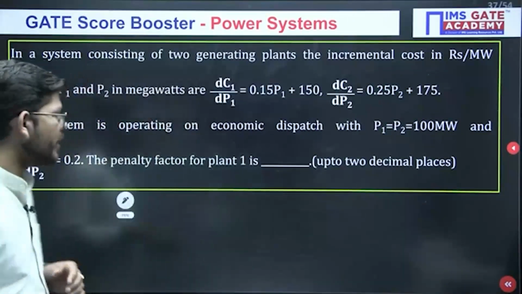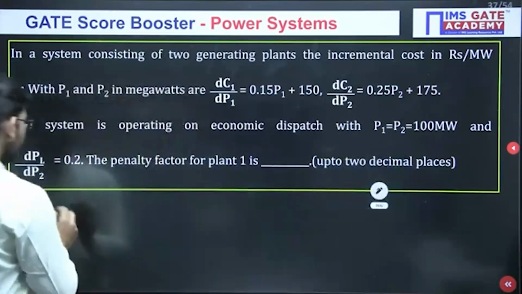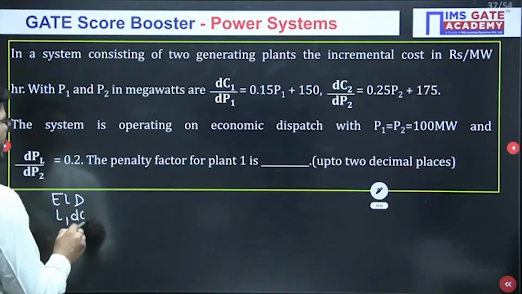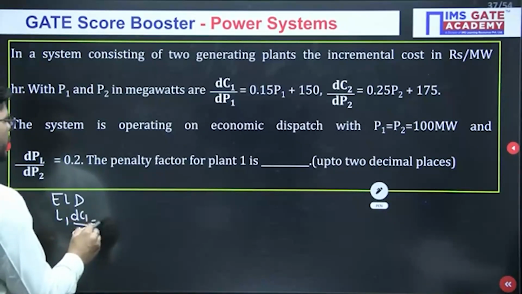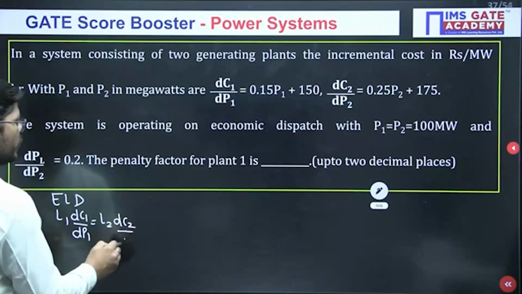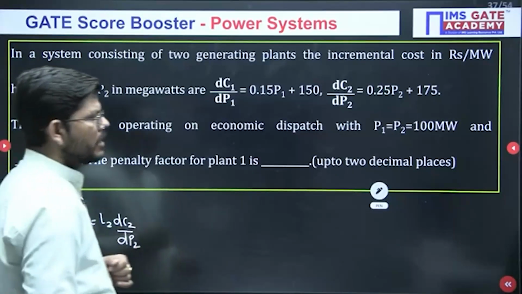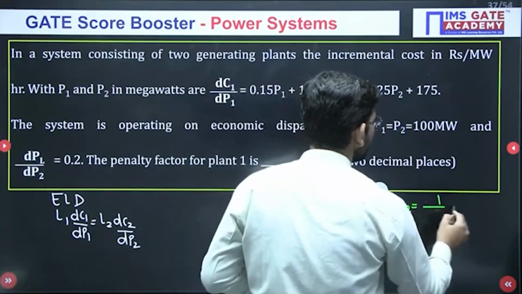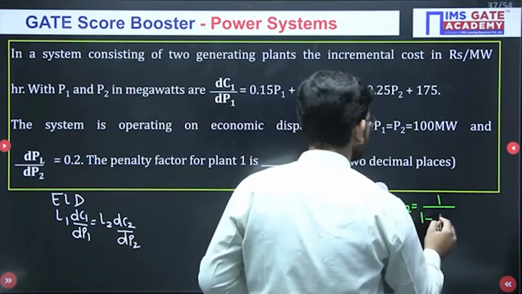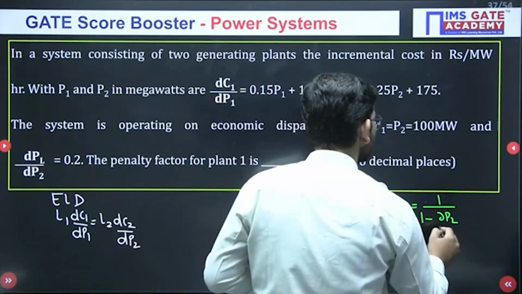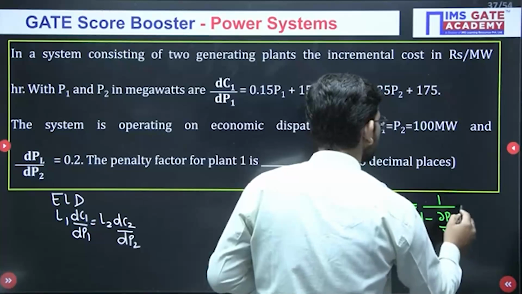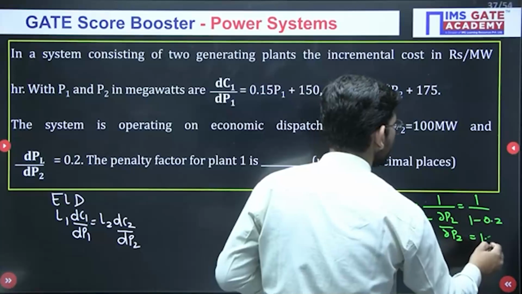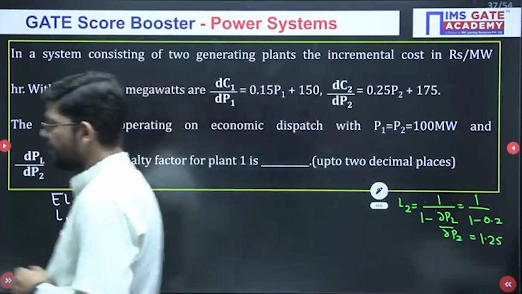Okay. So, whenever we are given the losses, what is the economic load dispatch? The economic load dispatch then is L1 dC1 over dP1 equals L2 dC2 over dP2. Okay. So, let us first calculate the value of L2. What will be the value of L2? It will be 1 upon the penalty factor for this, 1 upon 1 minus ∂PL over ∂P2. So, 1 upon 1 minus 0.2. So, you will get 1.25. This will be the value of L2.